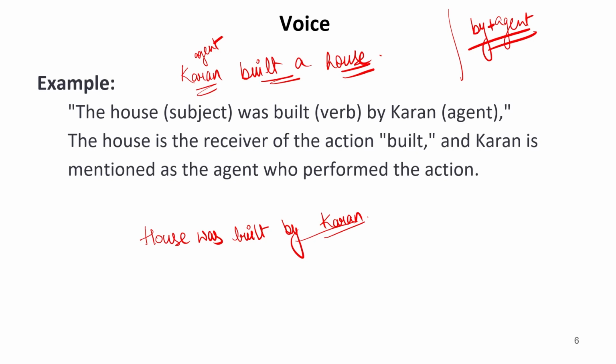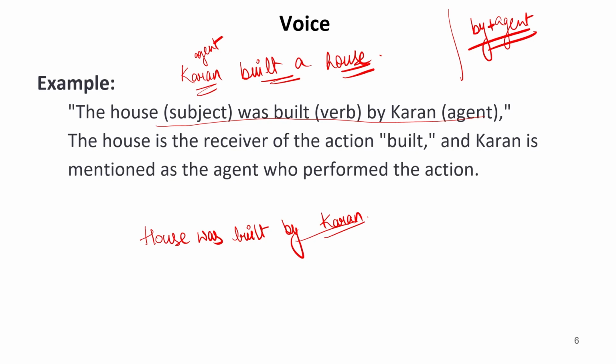Then only we can use by. Otherwise, we can use several other prepositions as well, like we use to, we use at, we use with, etc. Well, those we'll discuss later on in the session only. Now, the house was built by Karan. So this is the passive voice of the active sentence.